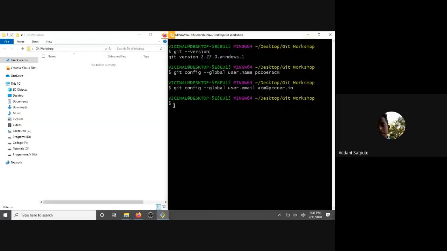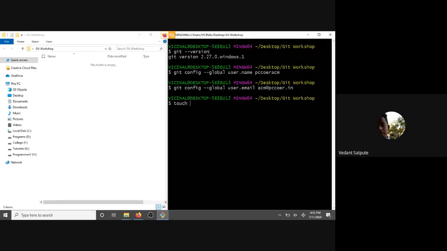This tells the Git software that we have in our machine to use this as username and this as email for every change I do.